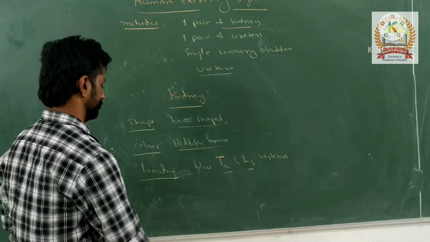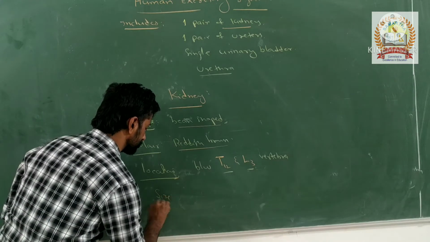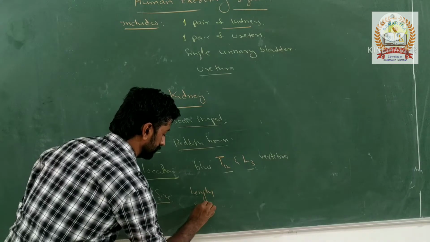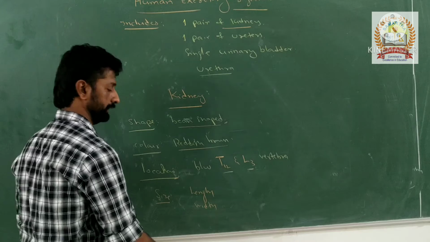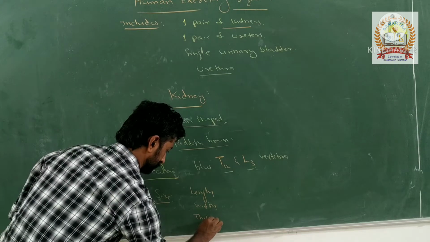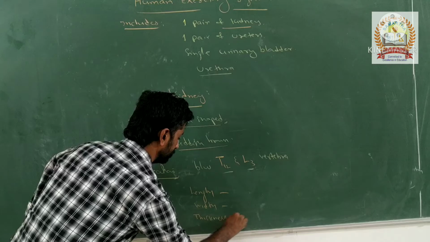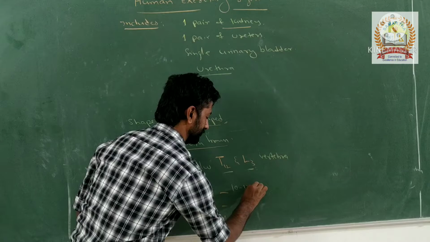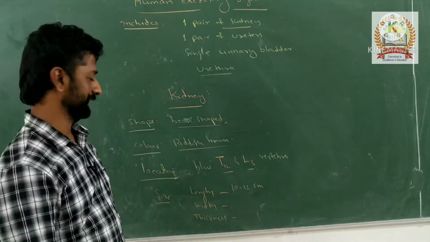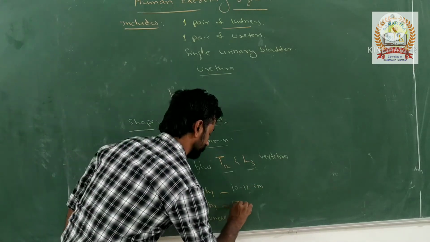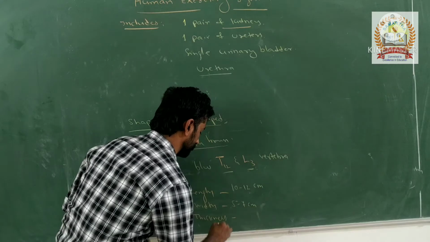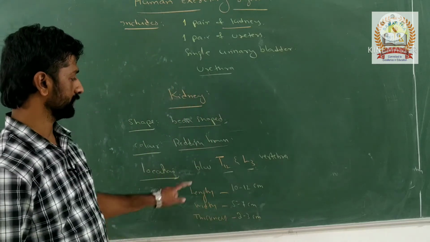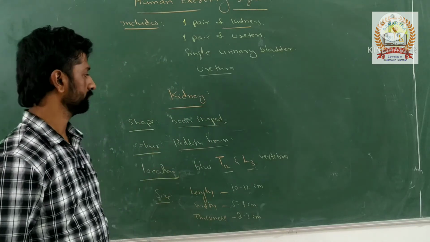What about their size then? With respect to the size: length, width and thickness. What about the length of the kidney? Kidneys are 10 to 12 centimeters. Correct. Next, width is 5 to 7 centimeters. Thickness is 2 to 3 centimeters. So remember, their size and location are very important.